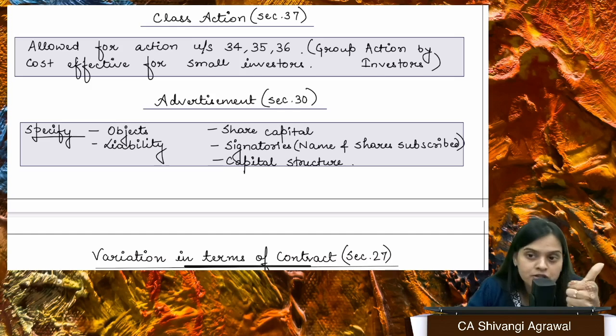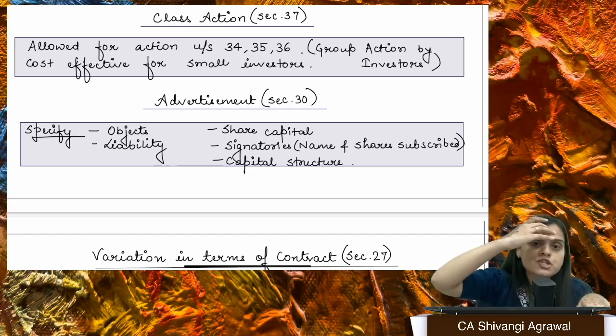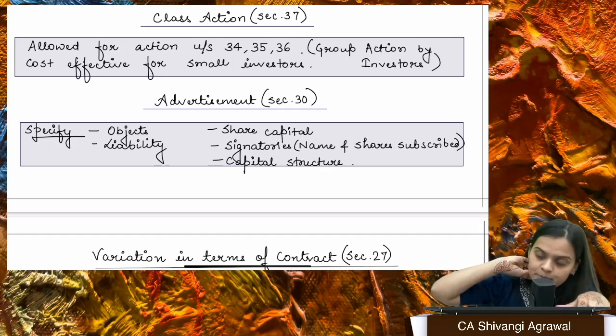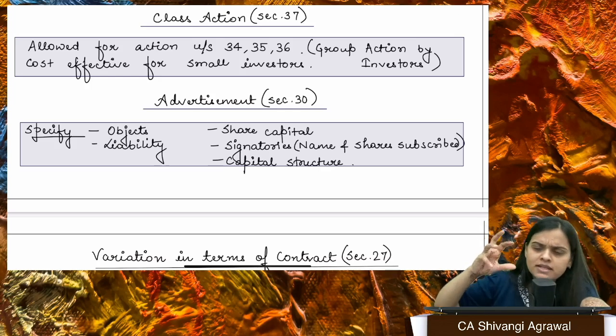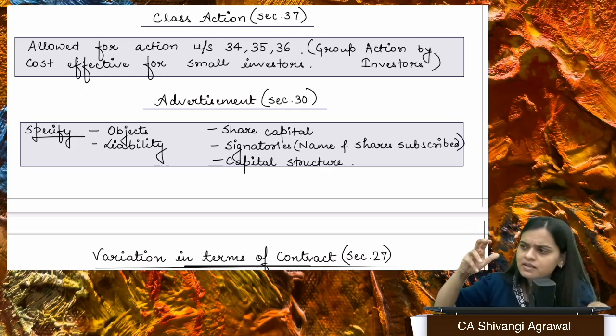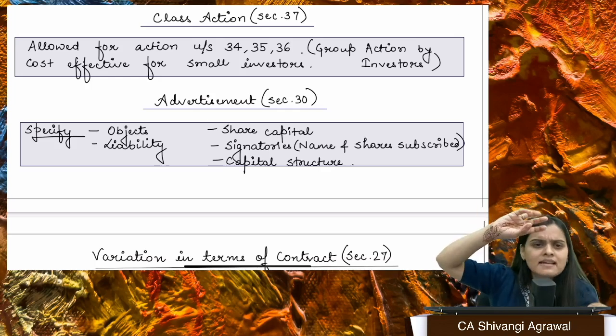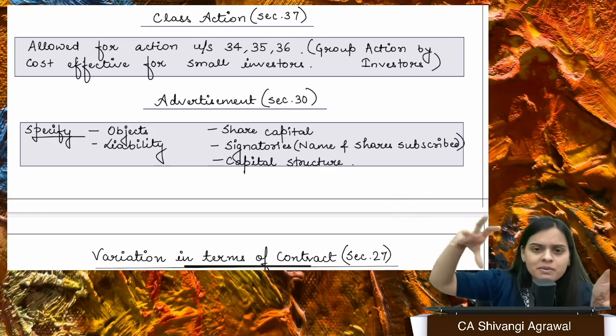If I'm talking about Section 34, 35, 36, usually it's not just one person who is affected by it, but it is a group of persons who are actually affected by the same, right? And every person is making an application, going to NCLT, complaining about this, complaining about that.